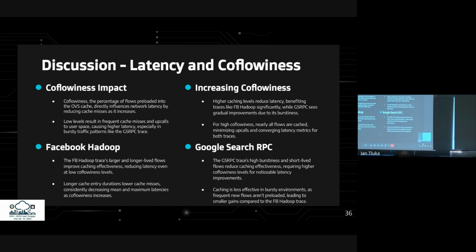As we increase coflowiness, latency drops further, especially for Facebook, while Google sees smaller gains due to its bursty nature. At higher coflowiness, nearly all flows are cached, minimizing upcalls and converging latency for both traces. However, Google's short-lived flows still limit caching effectiveness, requiring higher levels for noticeable improvements.